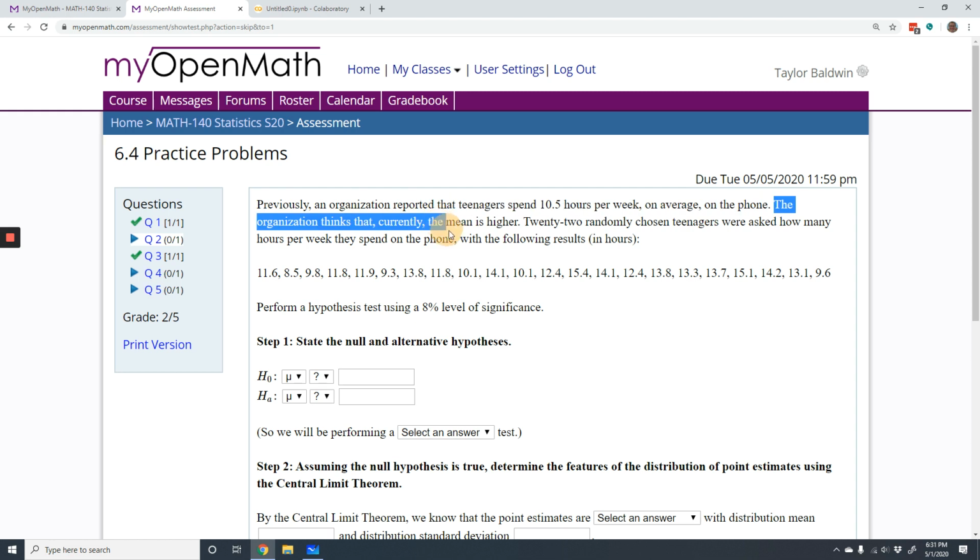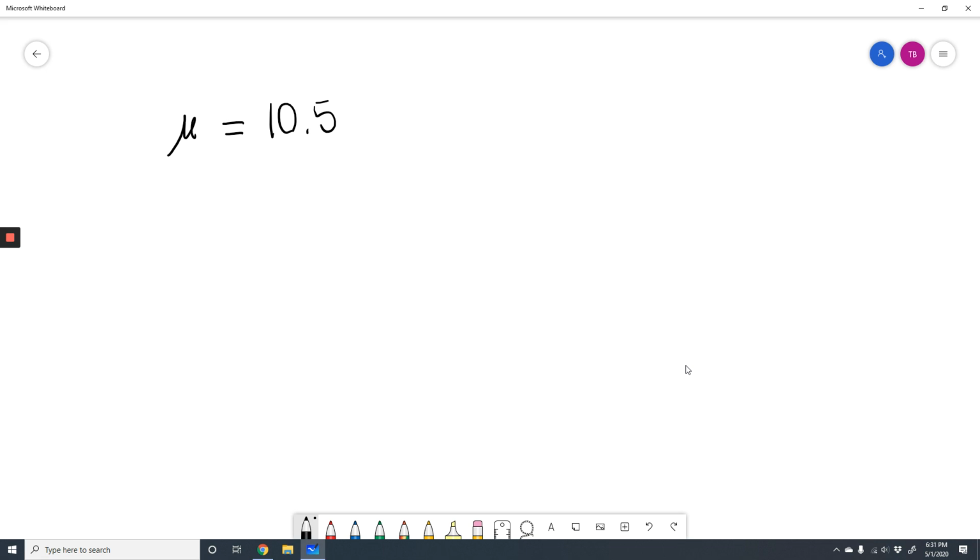The organization thinks that currently the mean is higher. So currently the mean is higher than 10.5. So that means the mean would be bigger than 10.5. So these are our two inequalities. This first one has an equals in it, so that's our null hypothesis. This other one has a greater than in it, so that's our alternative hypothesis.